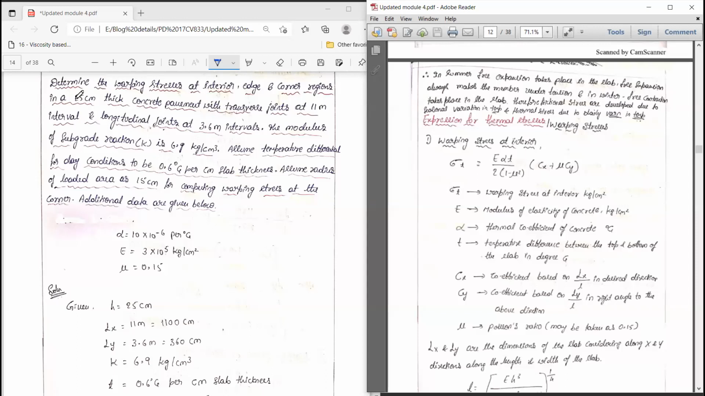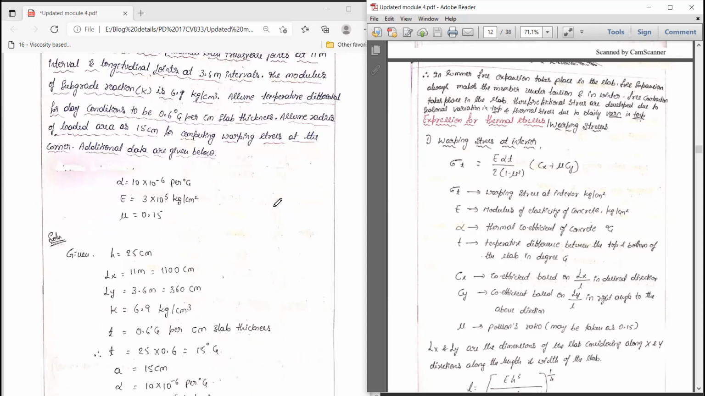Here you can see the problem. Determine the warping stress at interior, edge, and corner regions in a 25 centimeter thick concrete pavement with transverse joint at 11 meter interval and longitudinal joint at 3.6 meter interval. The modulus of subgrade reaction is 6.9 kg per centimeter cube. Assume temperature differential for day condition to be 0.6 degree centigrade per centimeter slab thickness. Assume radius of loaded area as 15 centimeter for computing warping stress at the corner. Additional data are given below.